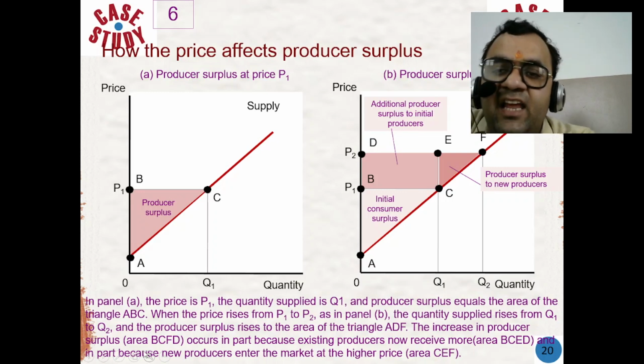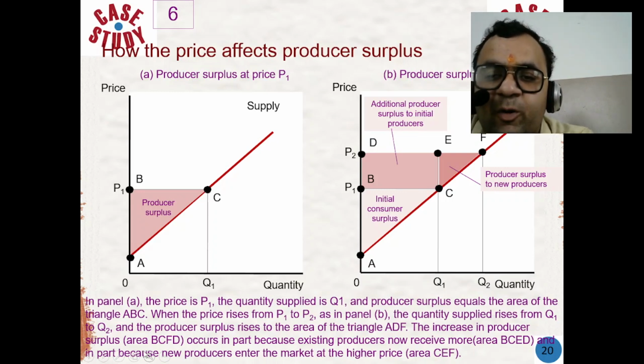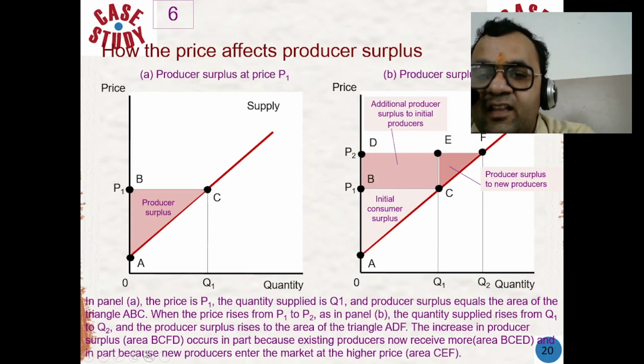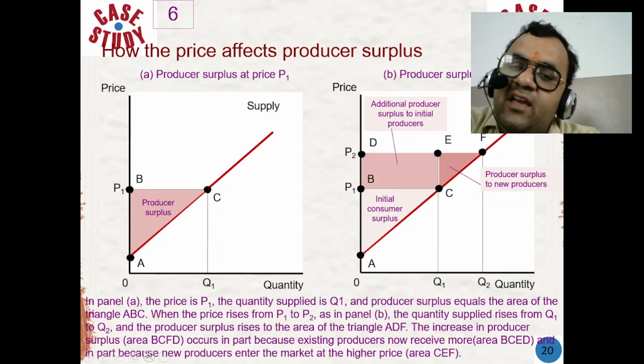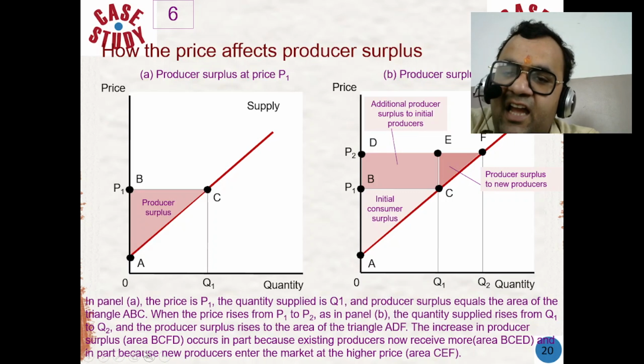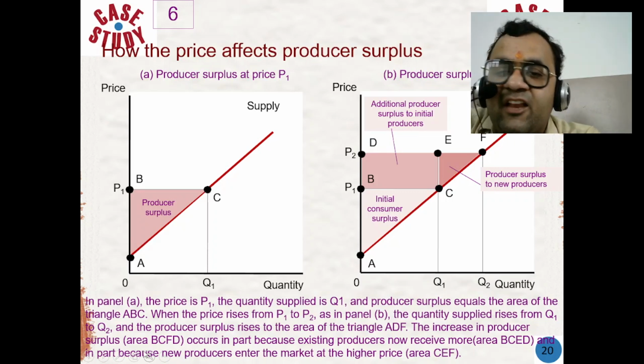This expanded area represents the increased producer surplus. By raising the price, producers can increase revenue and profit, encourage production and supply, and expand their surplus value.